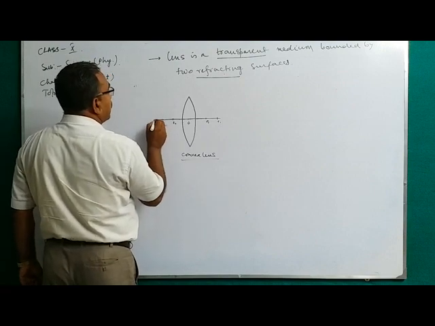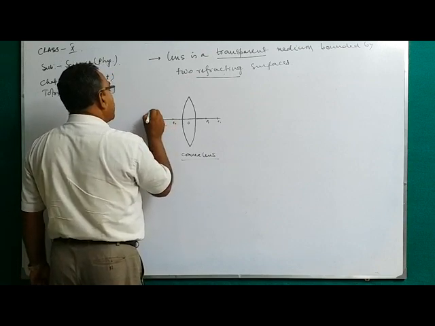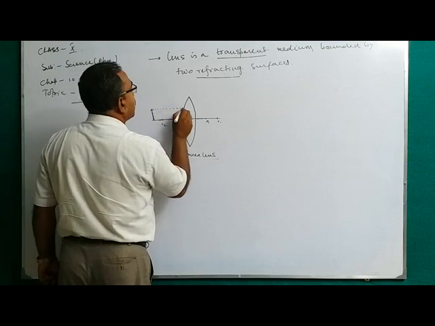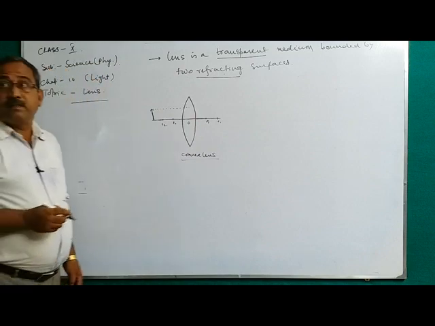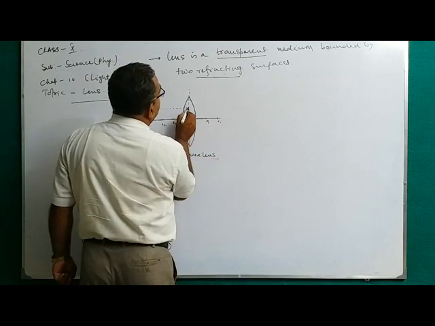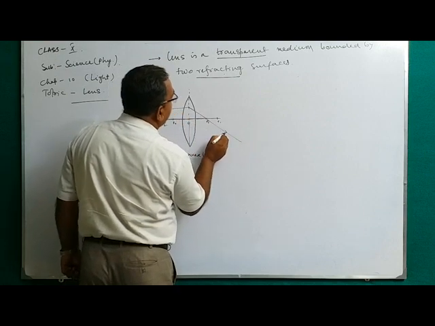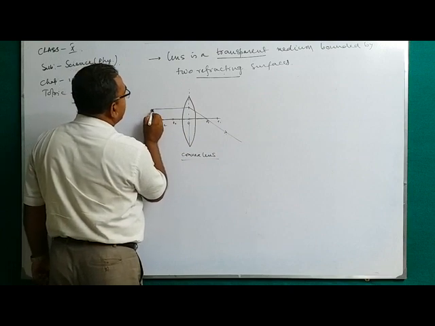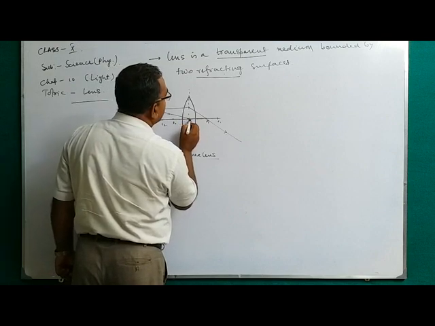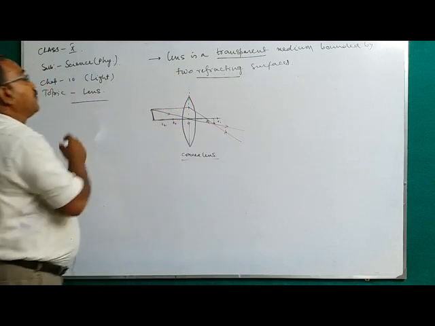If the object is placed beyond C, after the refraction from the second surface, according to the refracted ray, and a second ray, if it passes through the optical center, the image will form at that point.